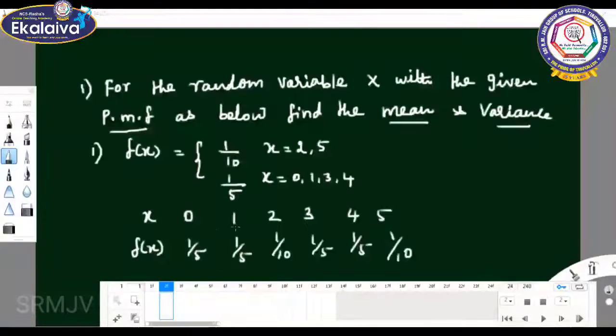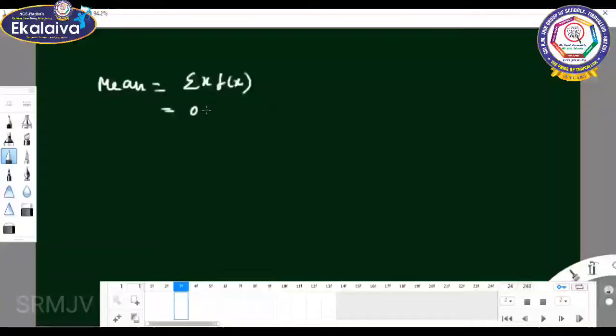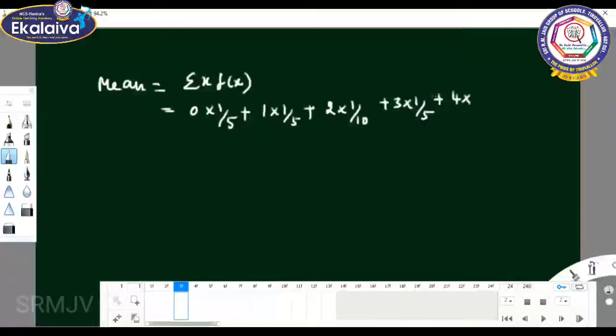Sigma is nothing but the summation of the series: 0 into 1 by 5 plus 1 into 1 by 5 plus 2 into 1 by 10 plus 3 into 1 by 5 plus 4 into 1 by 5 plus 5 into 1 by 10.